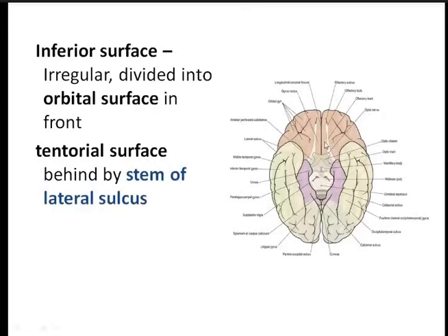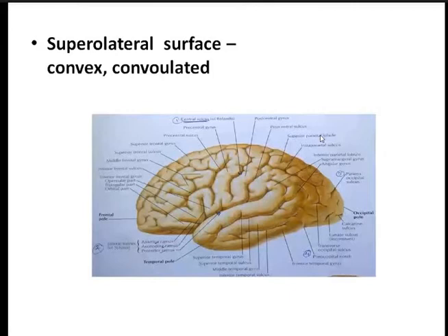The orbital and the tentorial surfaces are divided by a groove, which is known as the stem of the lateral sulcus. I hope the three surfaces are clear now. How are you going to identify them? The one which is convex is the superolateral surface.